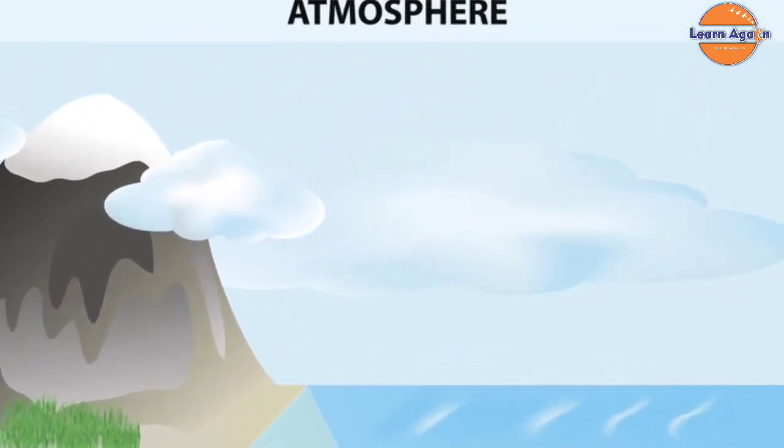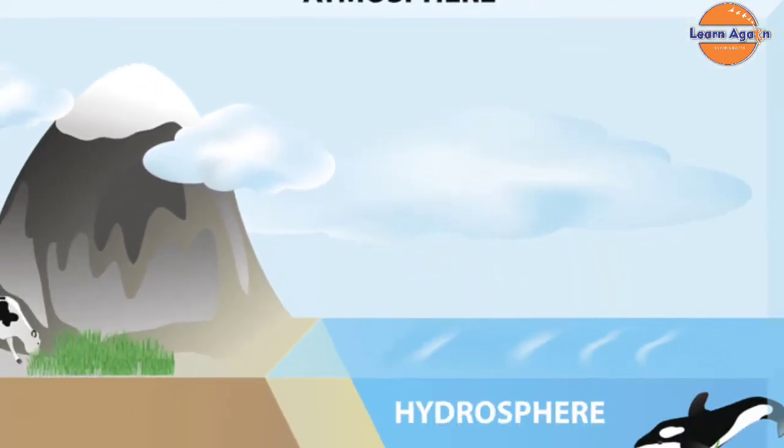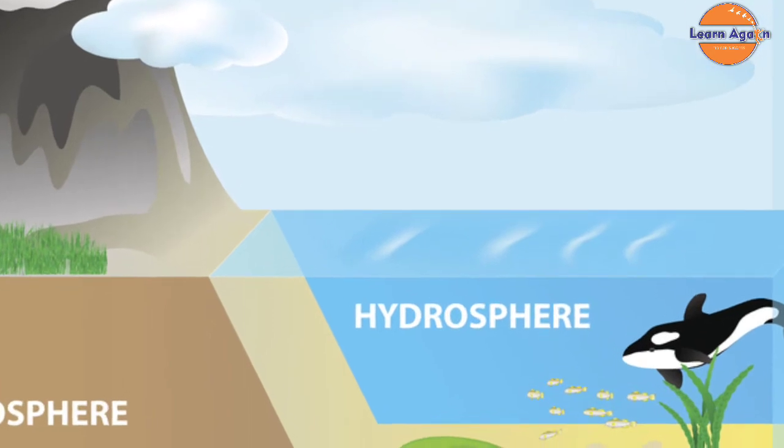The another part of abiotic component is atmosphere. It is a mixture of gases around the earth and sustains life by providing different life supporting gases. It is also the protective cover of the earth which controls harmful radiation of the sun and regulates the temperature by which our earth became habitable. The third part of abiotic environment is hydrosphere or water. It is found in liquid as well as in solid form, which includes surface water, groundwater and glaciers.